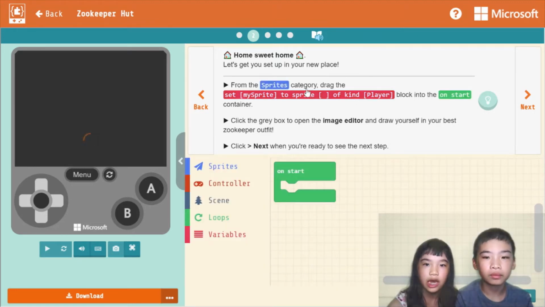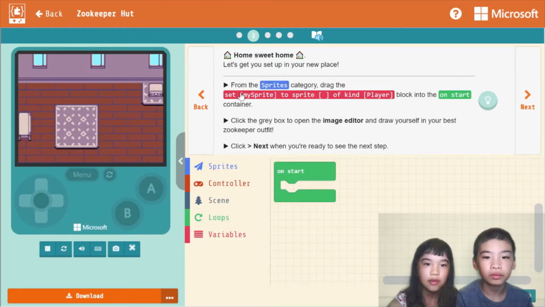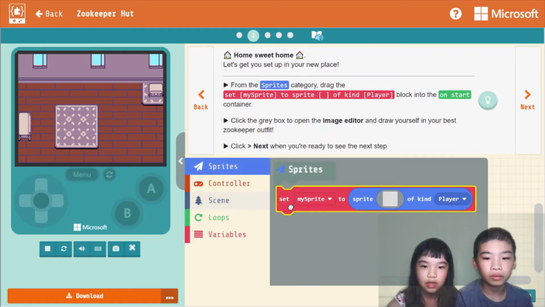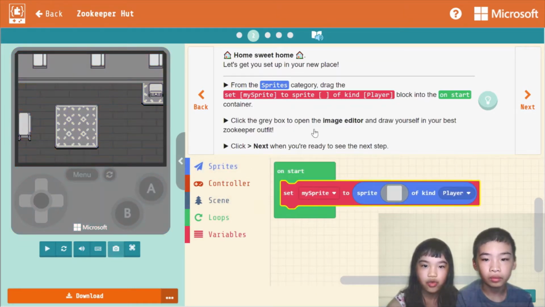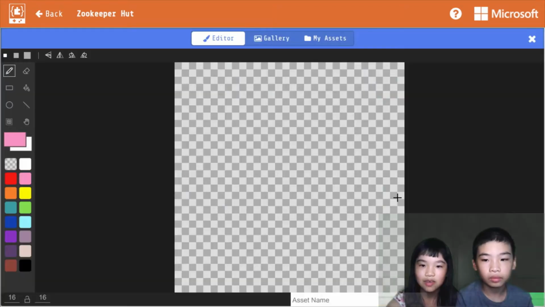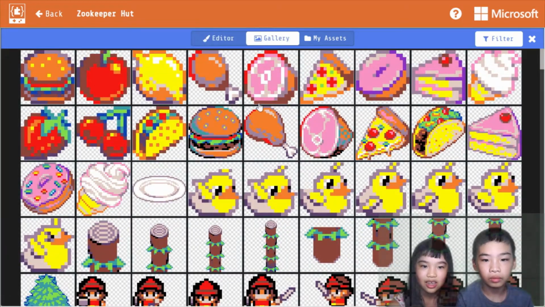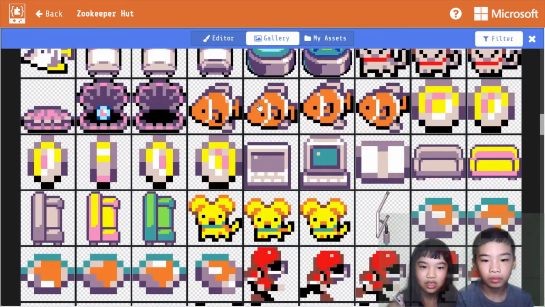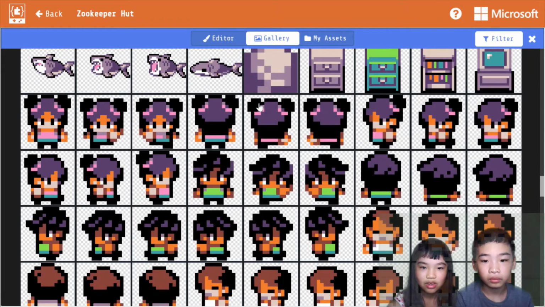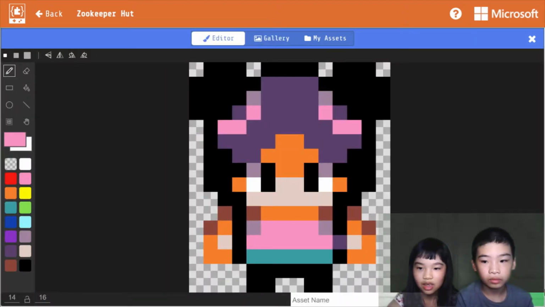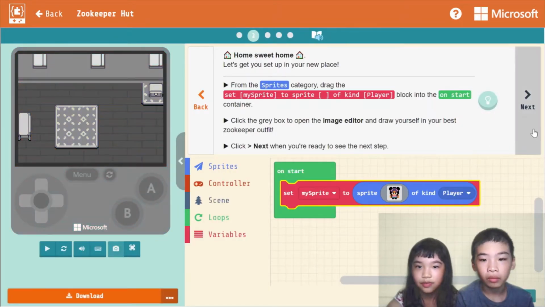From the Sprites category, drag the Set My Sprite to Sprite of Kind Player block into the OnStart container. So, set my sprite. Click the gray box to open the image editor and draw yourself in your best Zookeeper outfit. Okay, I'm just gonna go to the gallery. I'll just pick, how about just a person? This person. Okay, done.